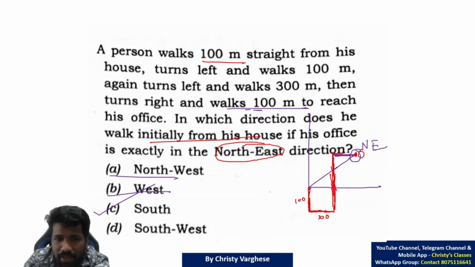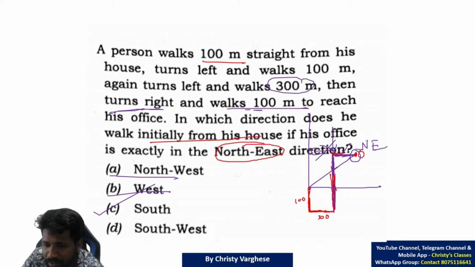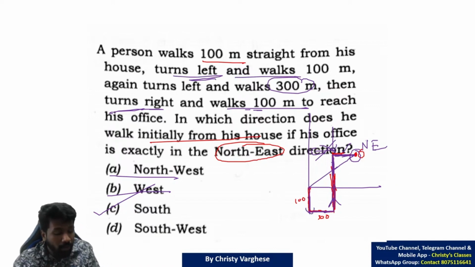Like this. Now that is after turning right. So after turning right means from this direction if you turn right only this will be correct. Because if you turn from the top, right is this. So that is not matching with the picture or with the data. Then that was after 300 meter walk, so this line should be 300 meter. That is again after turning left. So from this direction if you turn left only, it will match. And then after turning left walking 100 meter, so this direction only turning left. Again, this is the backward induction idea.